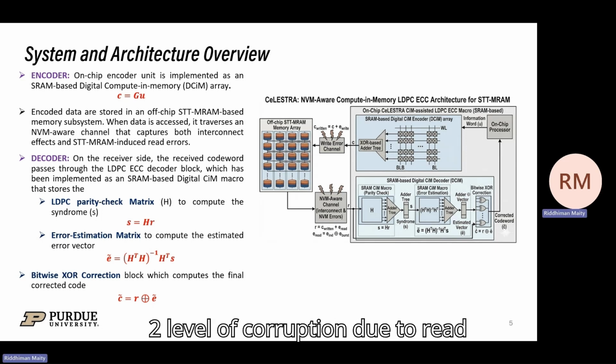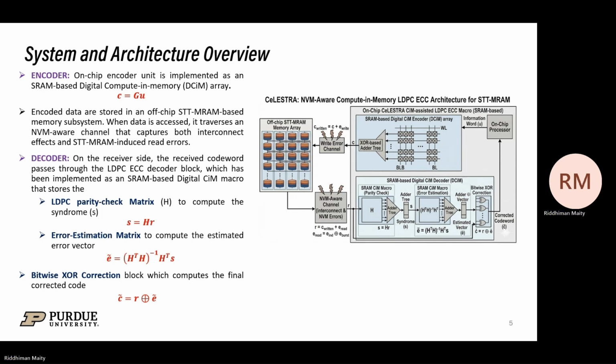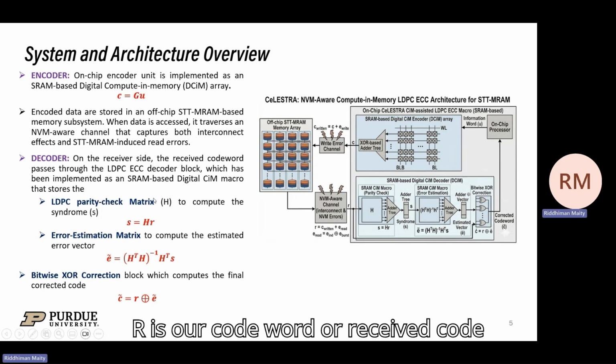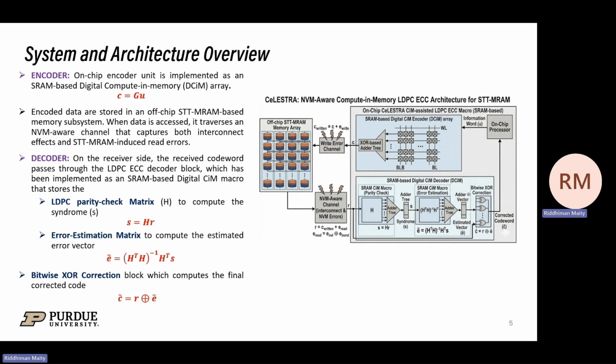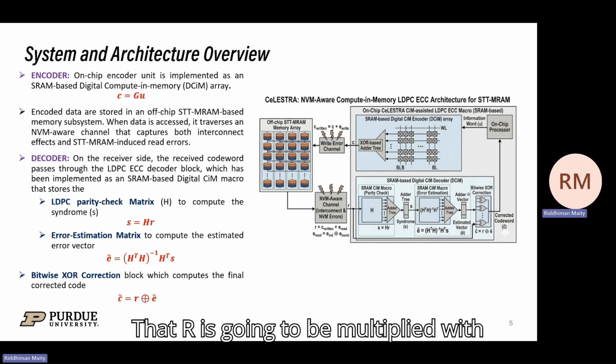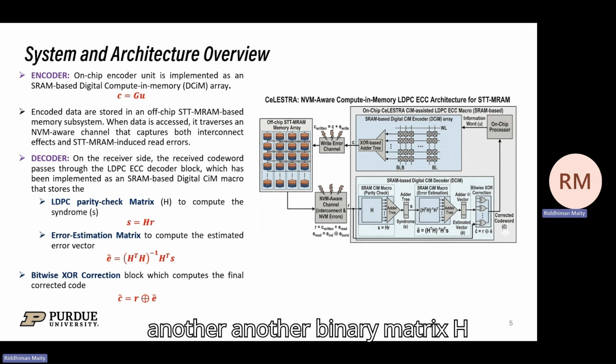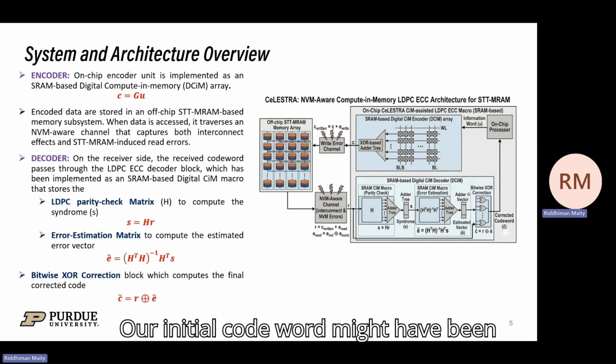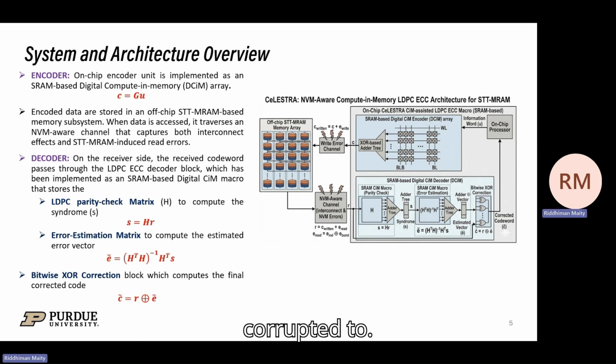After two levels of corruption due to read and write of the code word, finally we receive R as our received code word, and that R is going to be multiplied with another binary matrix H to get the syndrome vector. After getting the syndrome vector, that vector is going to be multiplied by the pseudo inverse matrix of H to get the estimated error vector by which our initial code word might have been corrupted.